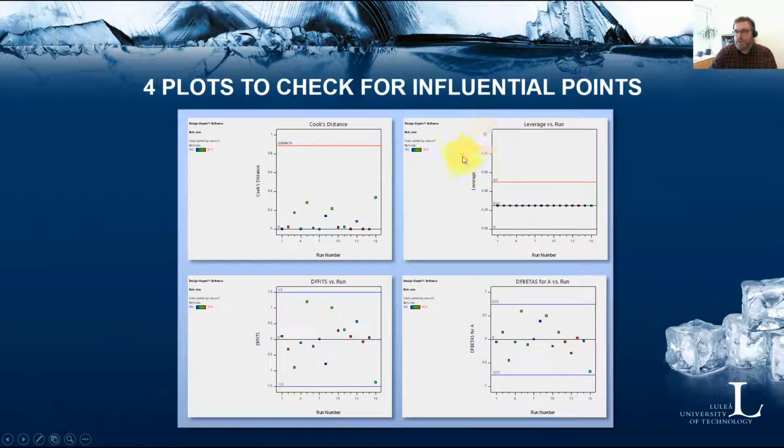Then you have the leverage of the design points. This is something that is based only on the design itself. So the leverage of a point will vary from 0 to 1, and it will indicate how much an individual design point will influence the model's predicted values. A leverage of 1 means that the predicted value is forced through that observed value.